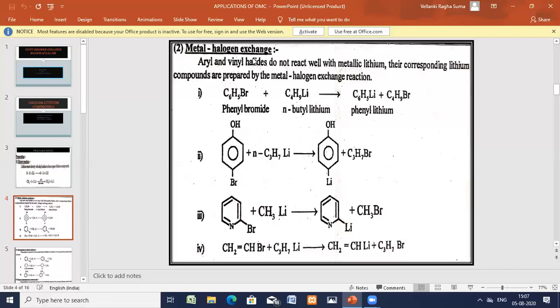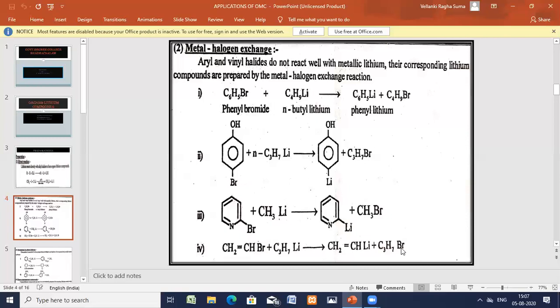The similar way I have told you, vinyl halides. So direct reaction doesn't take, only the exchange reaction. Here you are having vinyl bromide and propyl lithium. So bromine and the lithium are getting exchanged between the vinyl group and the propyl group. On reaction, the bromine is getting exchanged in place of the lithium. Here you're having the vinyl lithium and propyl bromide. This is the reaction, metal halogen exchange.